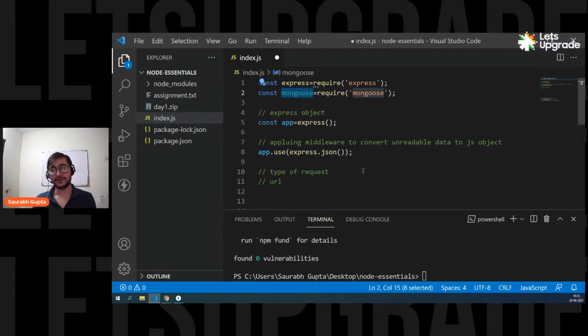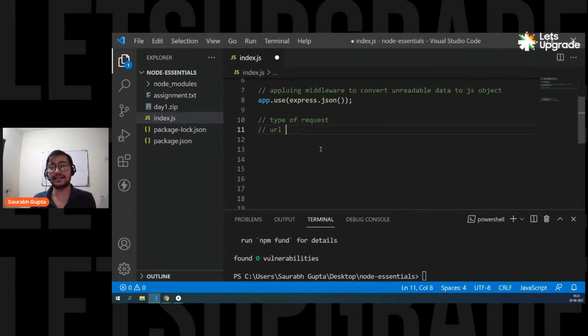And now we can use it. So now let's go ahead and use this Mongoose object, which is holding all the important functionalities. The first thing that we're going to see is how to connect your Node.js project to the MongoDB server. And it's going to be really easy.